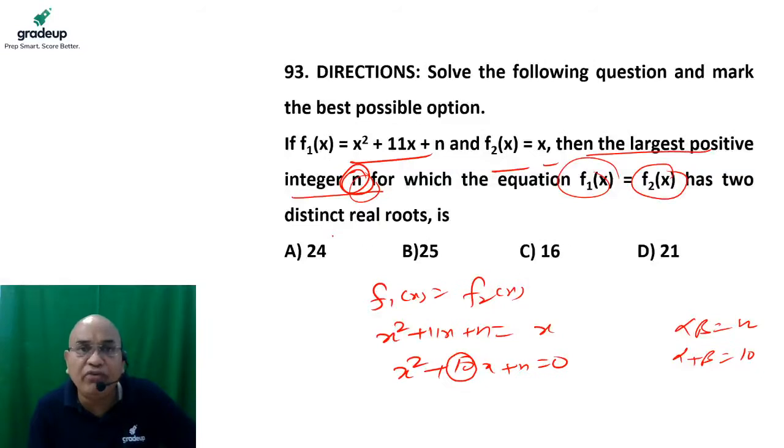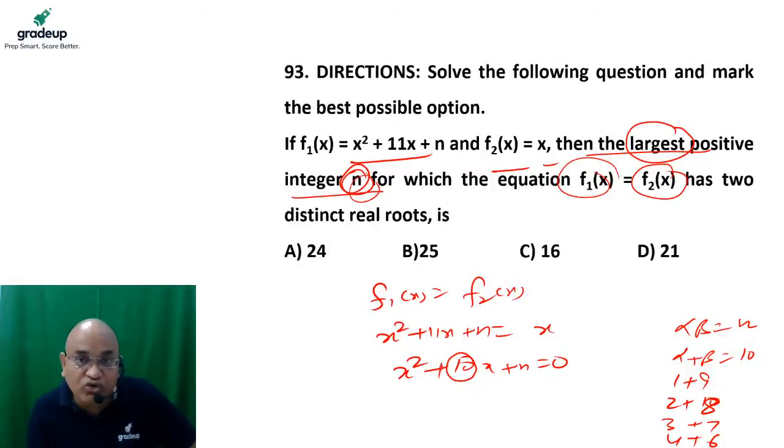And because we have to find the largest possible value of n, we have to check the values of alpha and beta whose sum is 10 and whose product is largest possible. 1 plus 9 is one possibility. Okay, 2 plus 8 is another possibility. 3 plus 7 is one more possibility, and 4 plus 6 is one more possibility. But because this value should be negative, but here it is positive, it means the roots of the equation are negative. So minus 1, minus 9, minus 2, minus 8, minus 3, minus 7, minus 4, minus 6